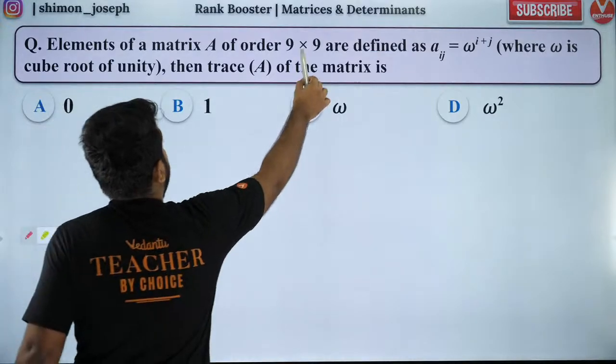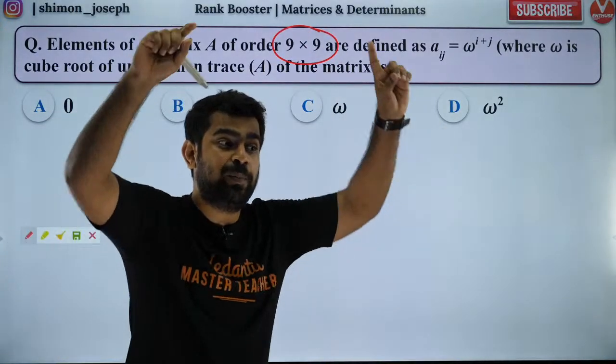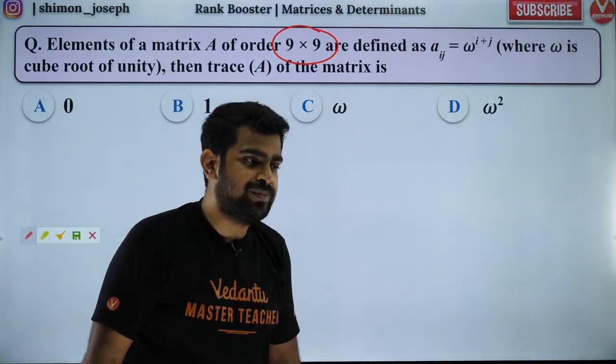First of all, it is a 9 cross 9 matrix. My God, it is going to be a very, very big matrix, isn't it?